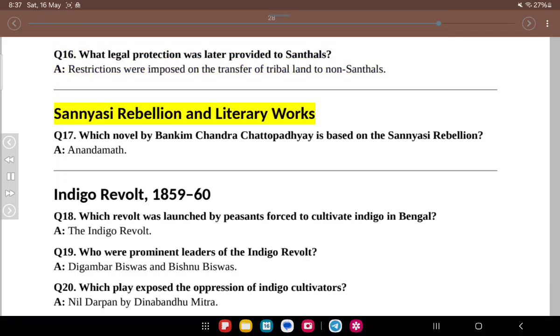Sannyasi Rebellion and literary works. Q17. Which novel by Bankim Chandra Chattopadhyay is based on the Sannyasi Rebellion? A. Anandamath. Indigo Revolt, 1859-60. Q18. Which revolt was launched by peasants forced to cultivate indigo in Bengal? A. The Indigo Revolt.